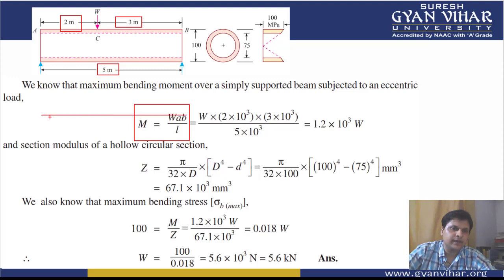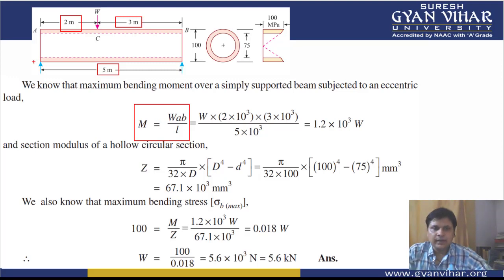If this is the baseline for the bending moment, the maximum bending moment diagram will not be a straight line. Since it is a point load, it will be something like this. The value which is maximum here, this particular value, will be obtained by WAB by L. If you have not understood how this formula has been obtained, you can go into the video lecture in which I have explained shear force and bending moment.